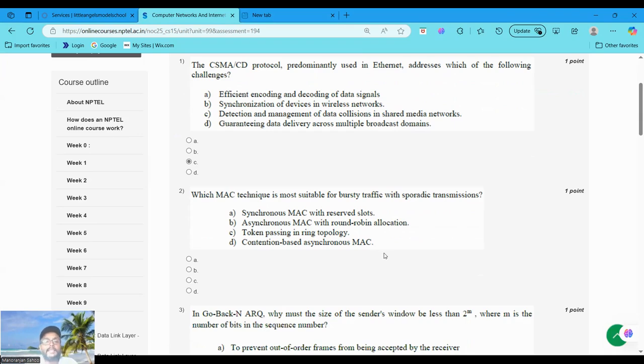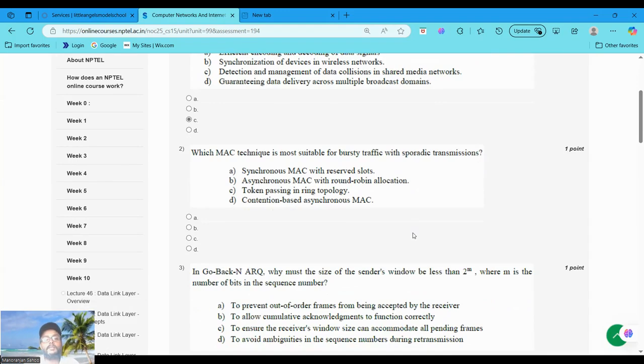Which MAC technique is most suitable for bursty traffic with sporadic transmissions? Synchronous MAC with reserved slots, asynchronous MAC with round robin allocation, token passing in a ring topology, and a contention-based asynchronous MAC. The most appropriate option would be option D.